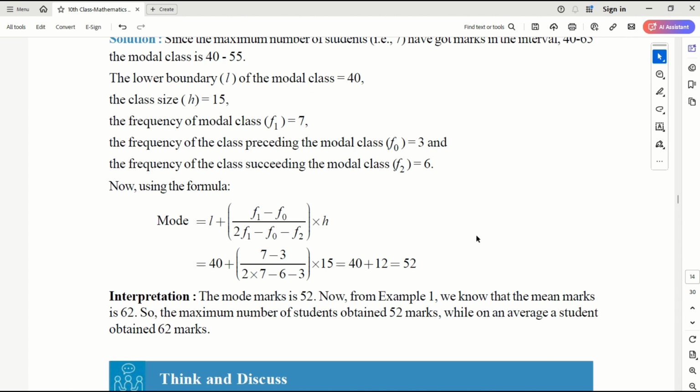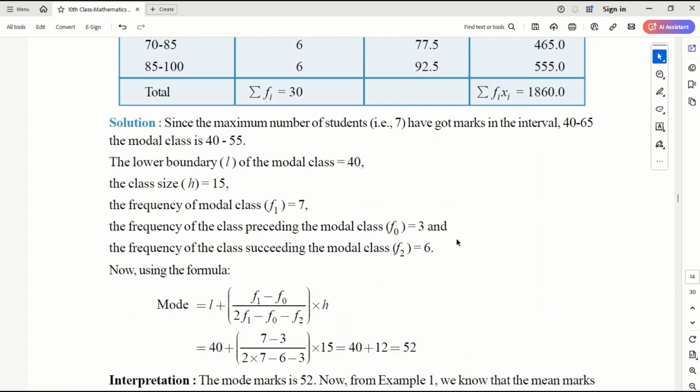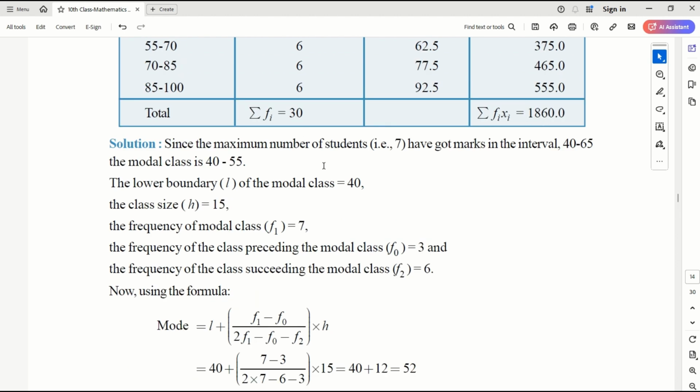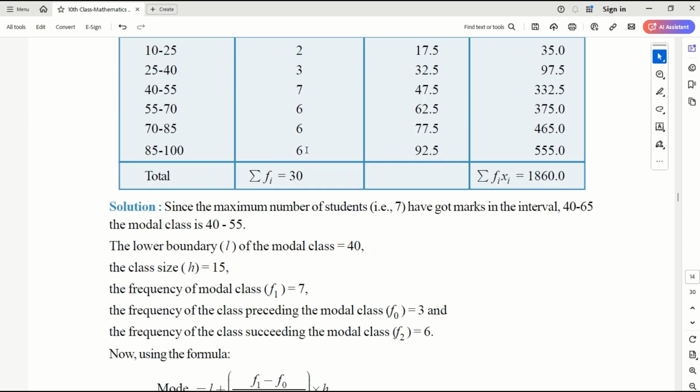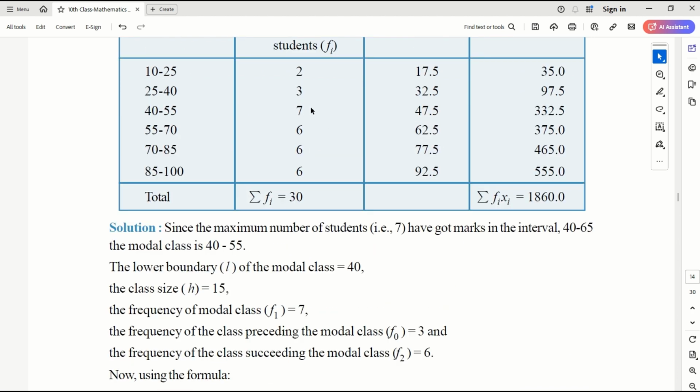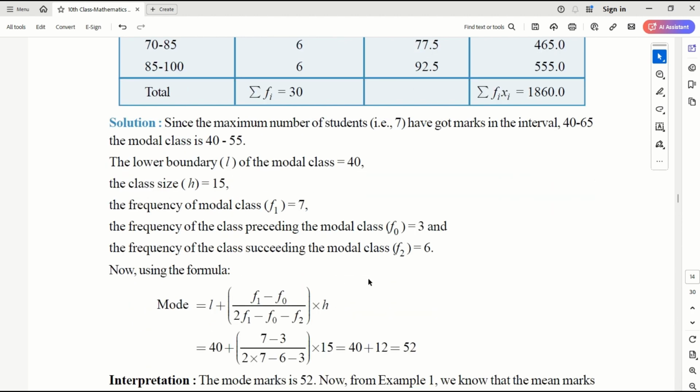We have done the same example before, so the mean is 62. Now the mode we will calculate. The maximum number of students belong to this, right? 7. So this is my modal class. And this is my preceding, this is my succeeding frequencies. And class size is 55 minus 40, that is 15. So I have all the data already in place.